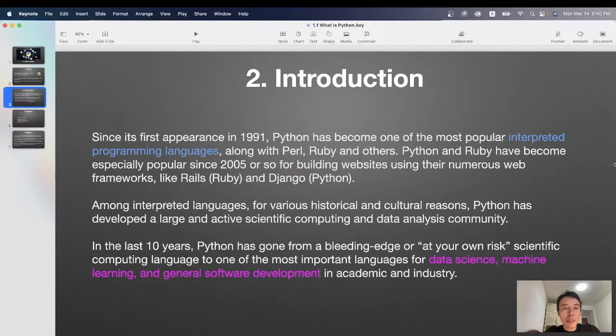Among interpreted languages, for various historical and cultural reasons, Python has developed a large and active scientific computing and data analysis community. In the last 10 years, Python has gone from a bleeding edge or "use at your own risk" scientific computing language to one of the most important languages for data science, machine learning, and general software development in academia and industry.